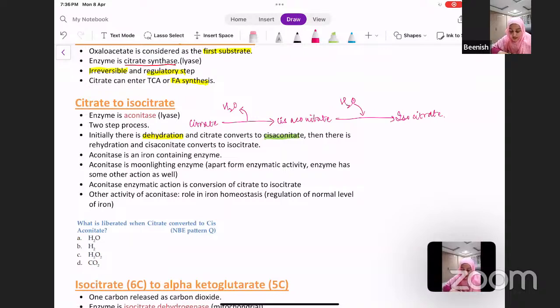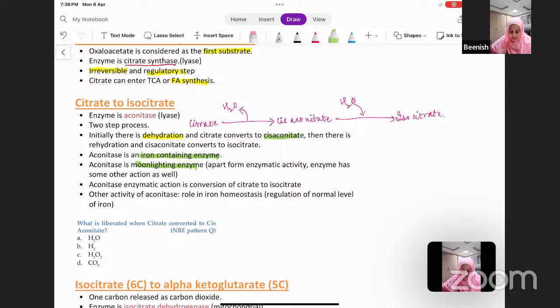Now, aconitase is an iron-containing enzyme, and it is a moonlighting enzyme. What are moonlighting enzymes? They are enzymes which, apart from enzymatic activity, have some other action as well. Usually, enzymes only have one role, that is to catalyze reactions. But moonlighting enzymes have some other function in the body as well. Aconitase is one such enzyme.